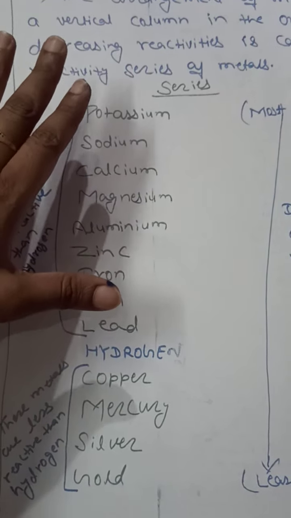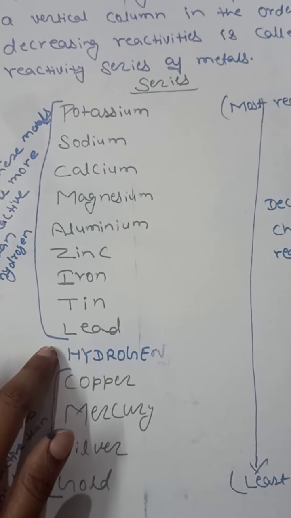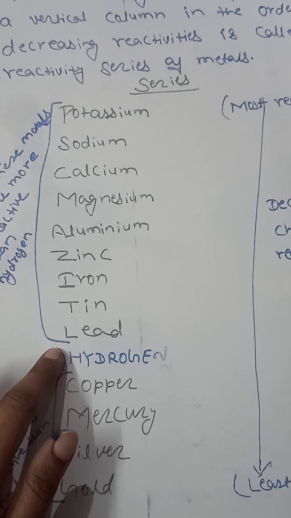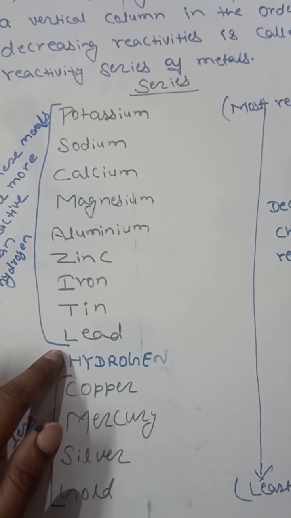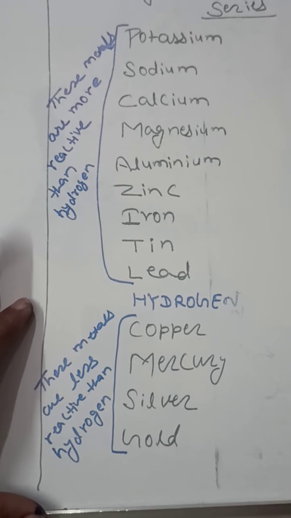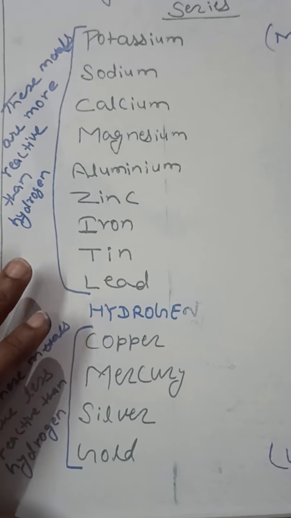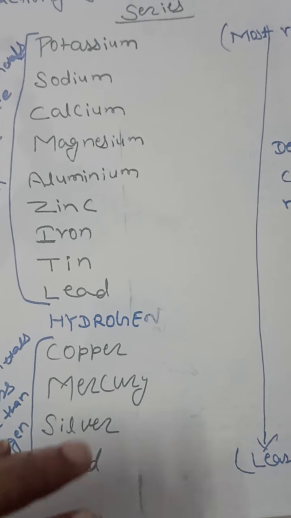Hydrogen is not a metal, but it has the same tendency to lose electrons as a metal, so I have presented it in the series too. And these metals are less reactive than hydrogen, so they are at the bottom.